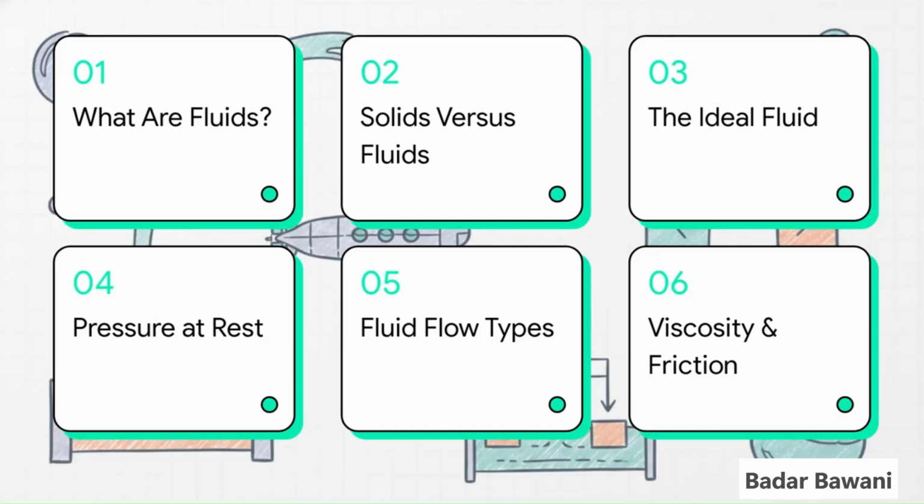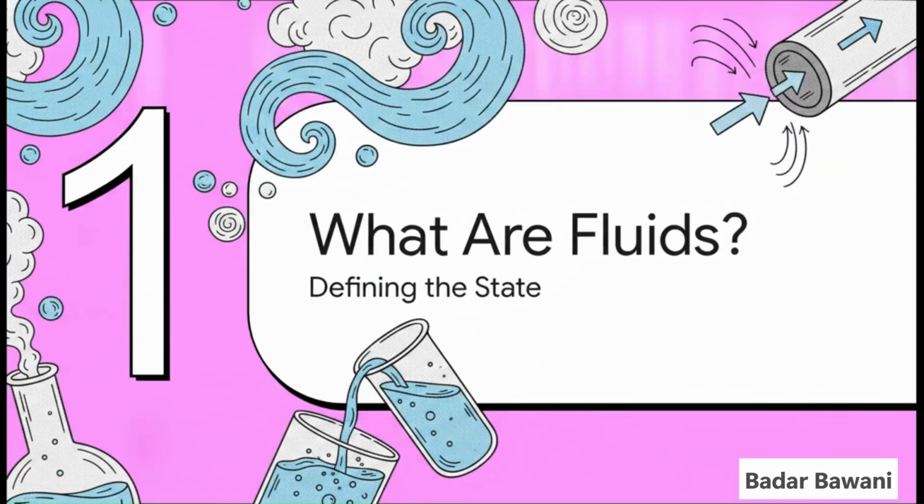So here is our roadmap for today's explainer. Section 1, what are fluids? Section 2, solids versus fluids. Section 3, the ideal fluid. Section 4, pressure at rest. Section 5, fluid flow types. And finally, Section 6, viscosity and friction. Let's kick things off with Section 1.